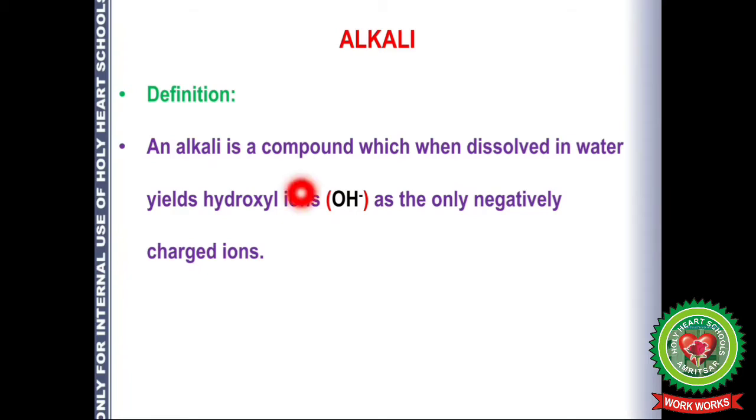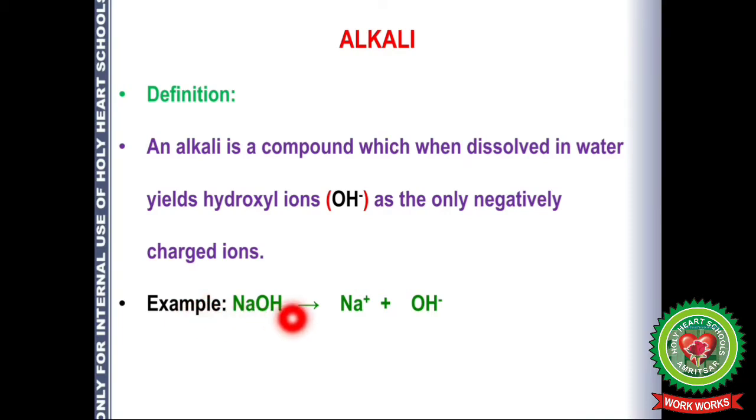An alkali is a compound which when dissolved in water yields hydroxyl ions as the only negatively charged ions. Means when a substance is dissolved in water, it will form hydroxyl ions. The formula of hydroxyl ion is OH negative ion.